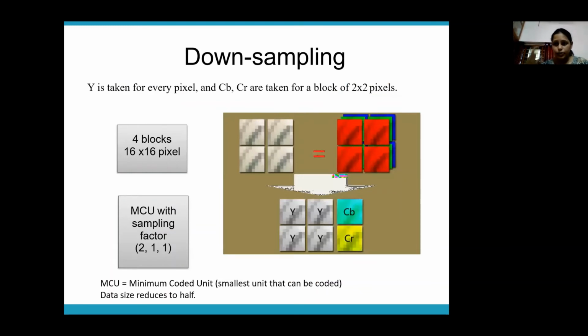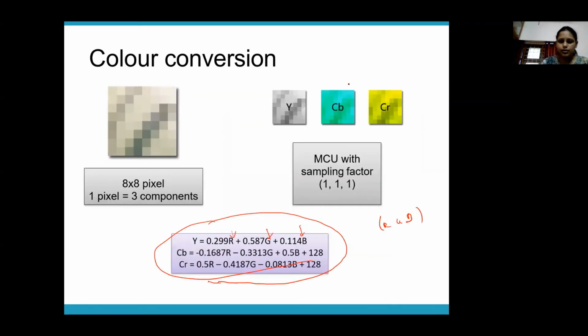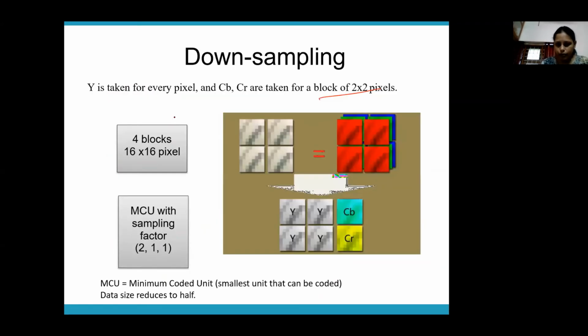In the second step, you have another substep, which is called downsampling. What is downsampling? I told you, the color information, you can reduce the resolution of it. Suppose this is your image, and we are taking a block of 2 by 2 pixels. We have divided our whole image into numerous 8 by 8 blocks, and now we'll take every 2 by 2 block.